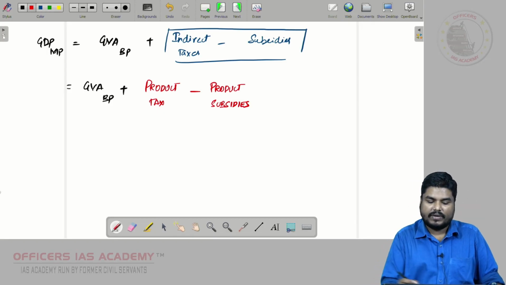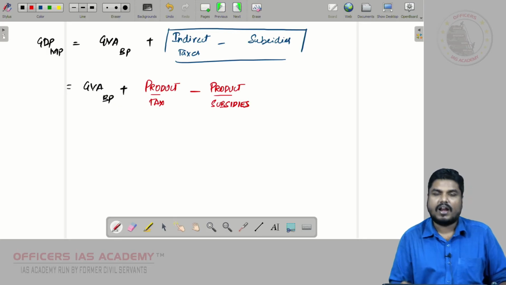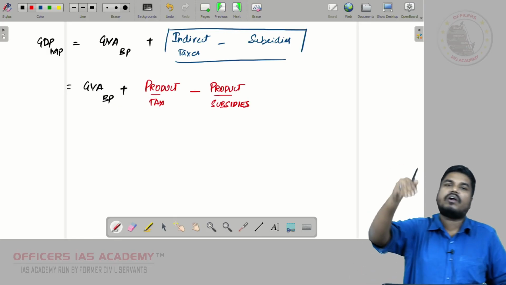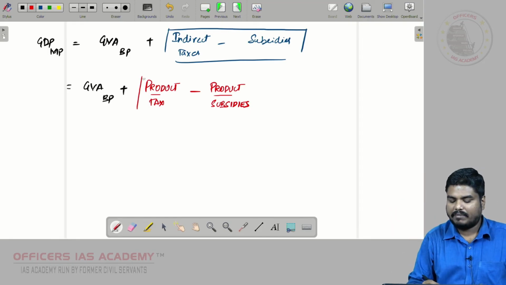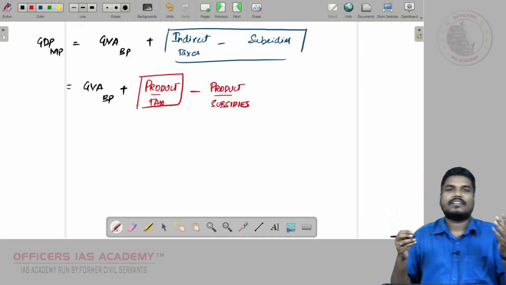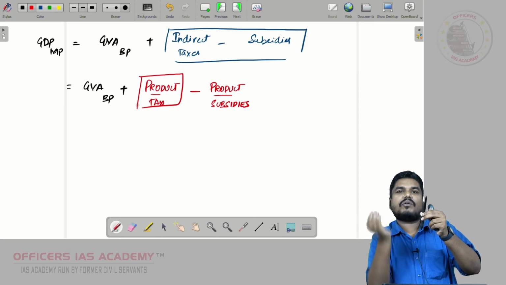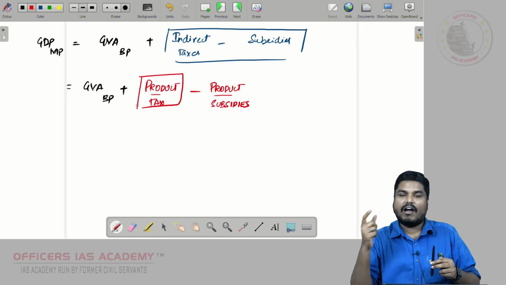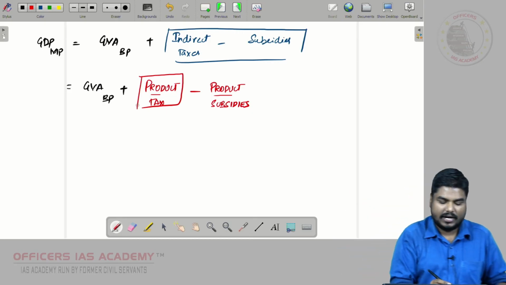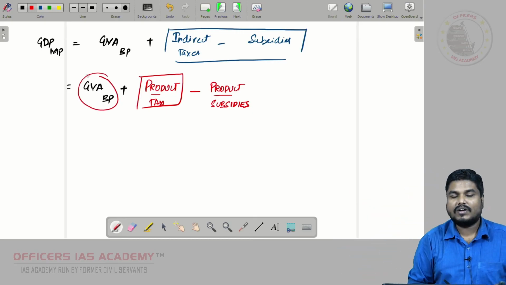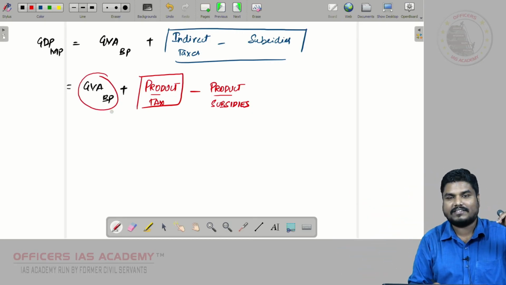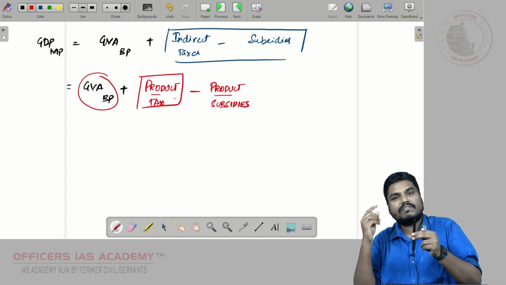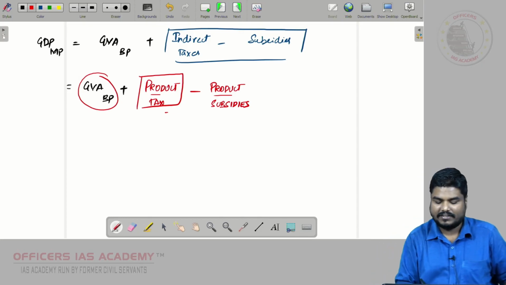Friends, why am I saying product tax, product subsidies? These are taxes and subsidies which are given on the product. For example, for product tax, GST. It is given on the product. The taxes and subsidies given on the production are included in GVA at basic prices. Here, the tax imposed on the product and the subsidy given on the product are included.